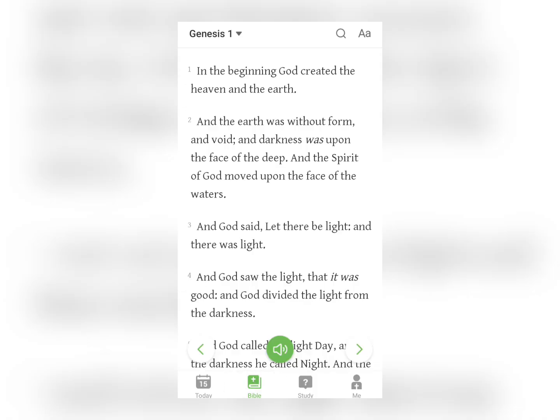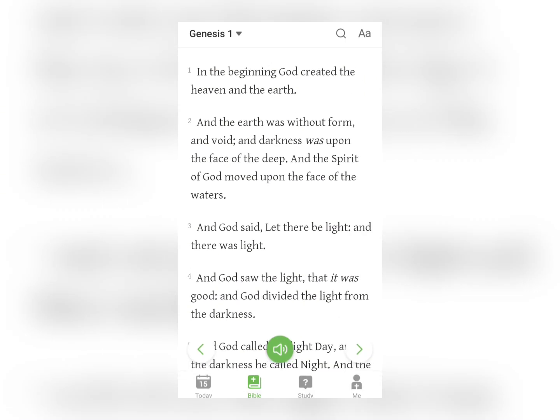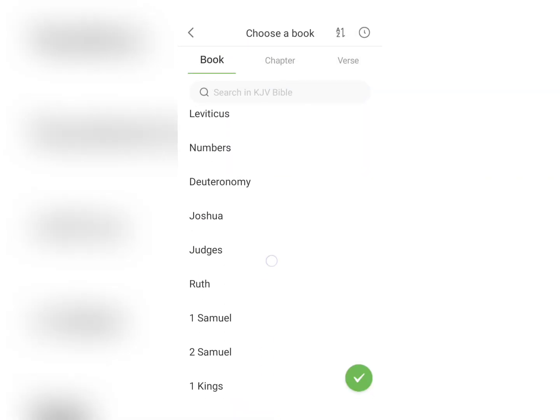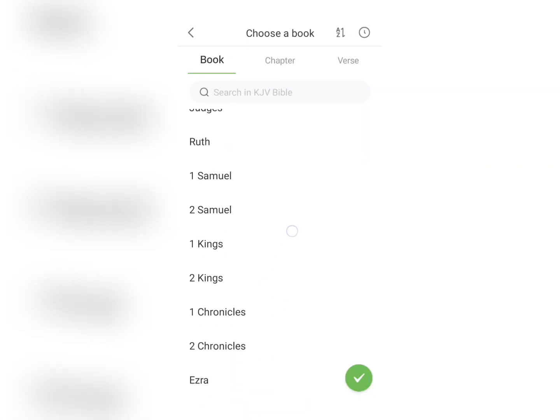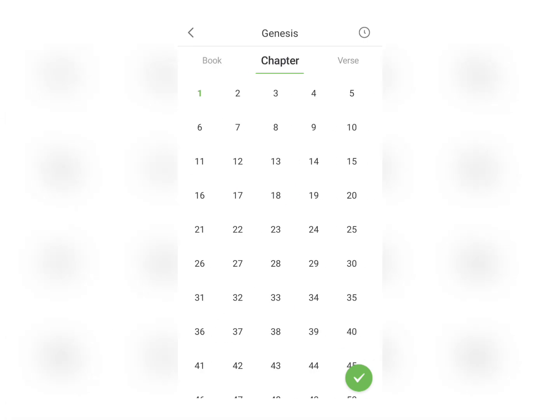And also you have the Bible section here. This is the full Bible book, and you can just read it. As you can see here, this is the first chapter, and you can tap on this option at the top here to see other books which you can read as well, and also you can see chapters and verses. So it's all there for you to read.